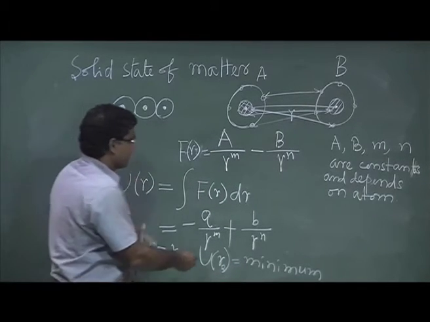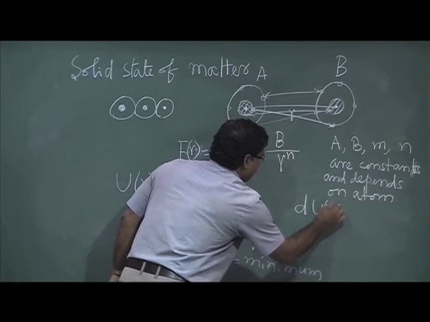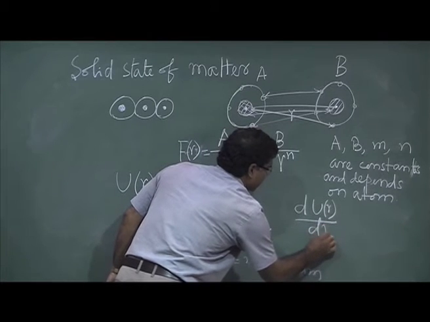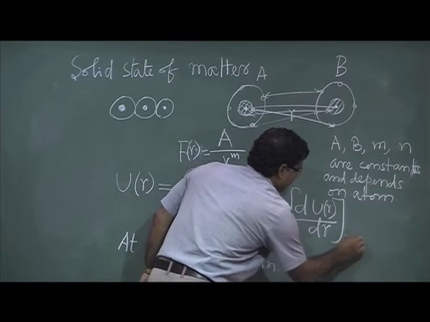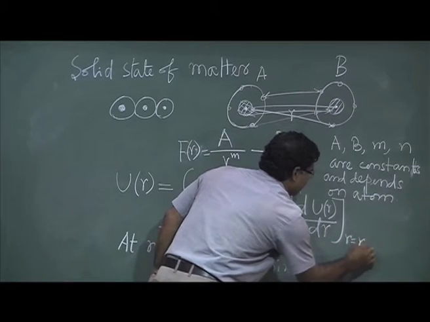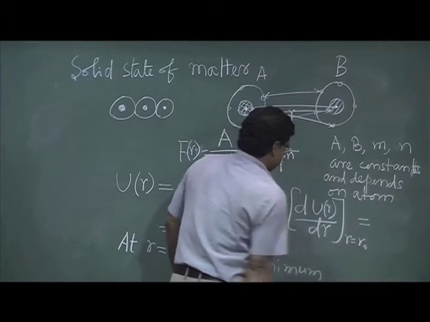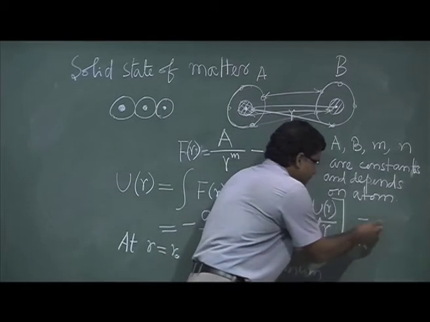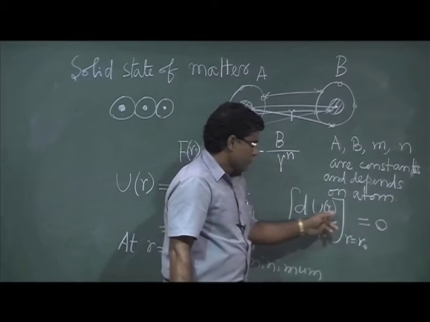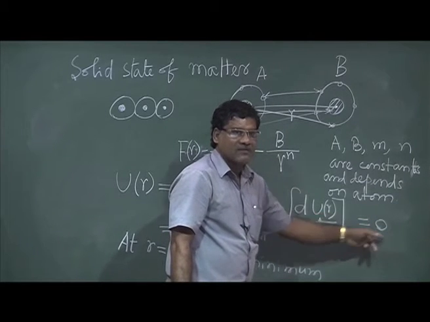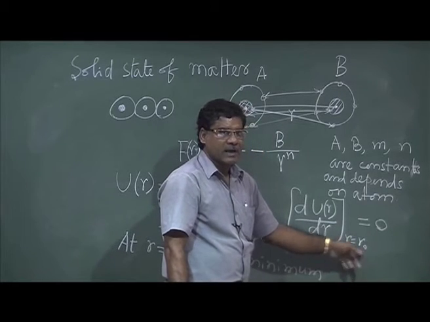For that there is a procedure, you know, that you differentiate this with respect to r and find the energy at r equal to r0. When this derivative is 0, for that condition, what is the value of r? That will be r0, the equilibrium distance.